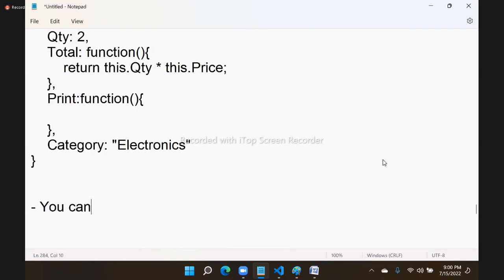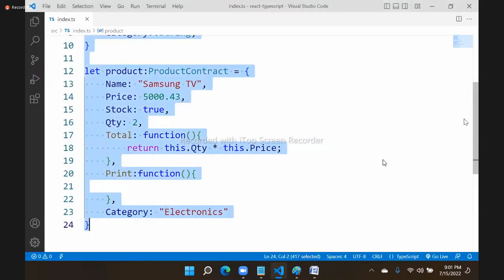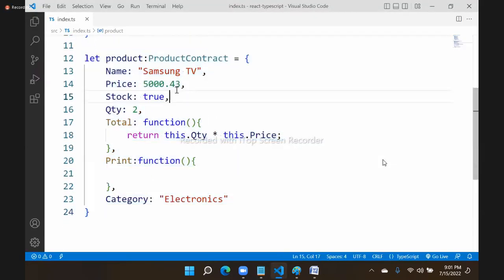And very important, you can configure read-only rules. Read-only rules means here we initialized the price of product. Once we initialize it, it cannot be changed. Or name cannot be changed.